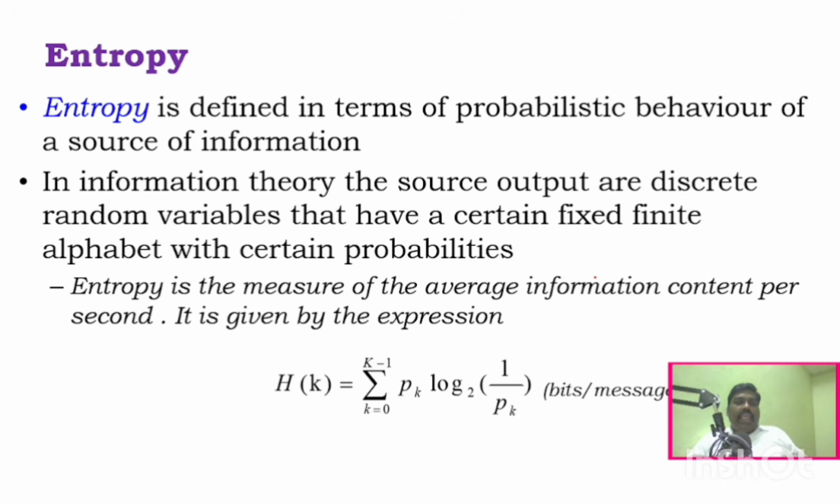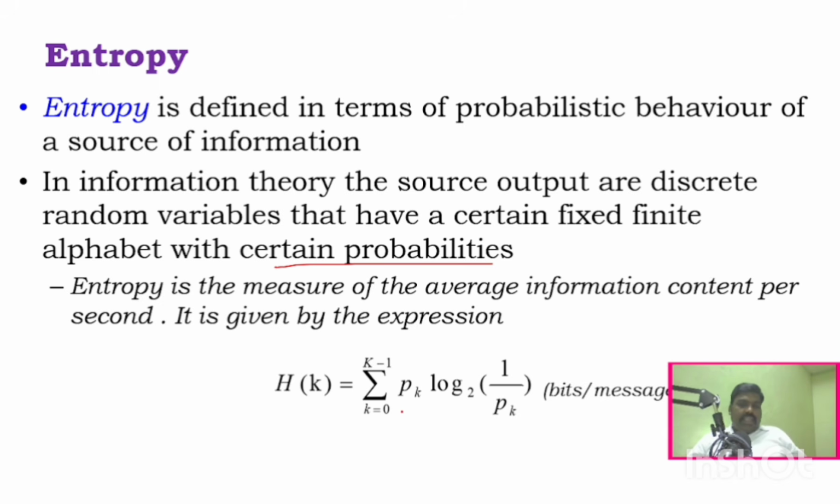So what is entropy? Entropy is the measure of average information content per second. That is called entropy. It is defined as the probabilistic behavior of a source of information. In information theory, the source outputs are discrete random variables that have fixed finite alphabets with certain probabilities. So for any event, you have some probabilities. As I said, entropy is a measure of average information content per second, that is, within a second how much information we can obtain.